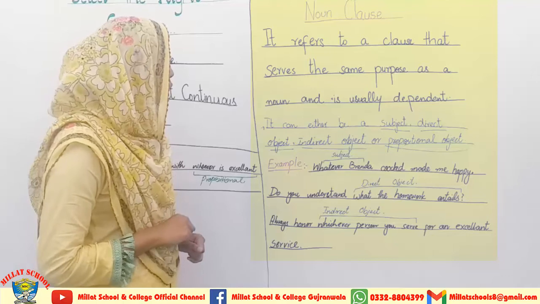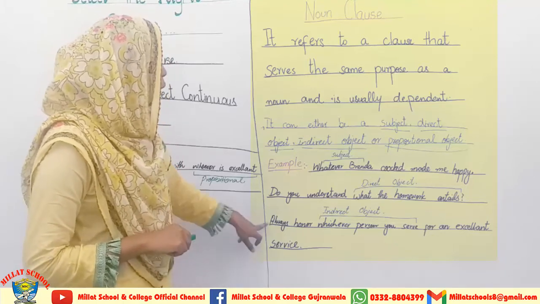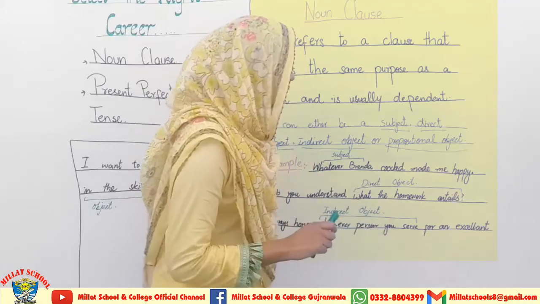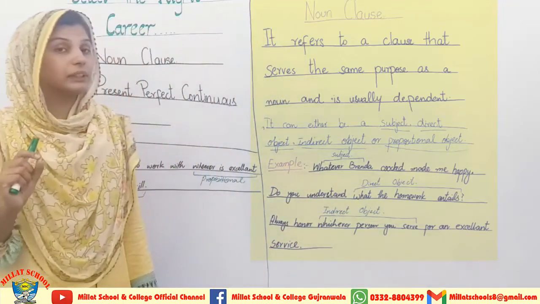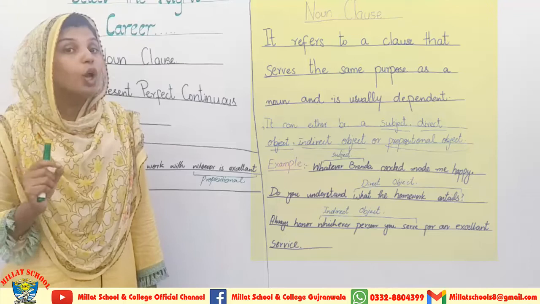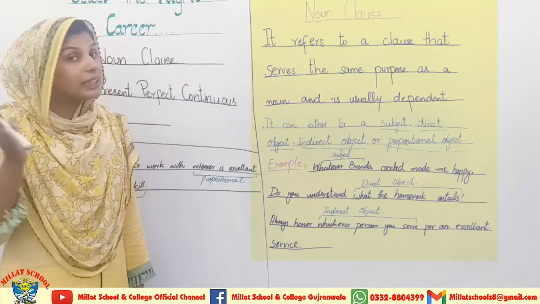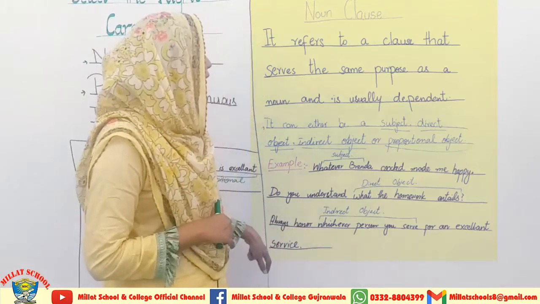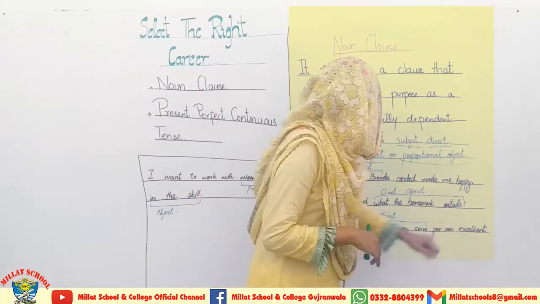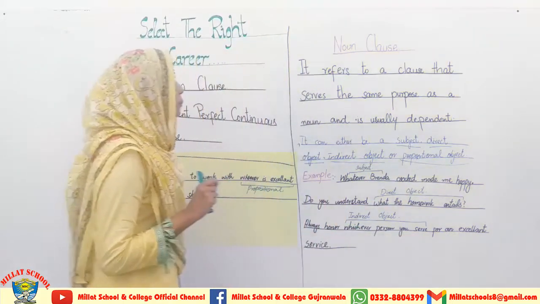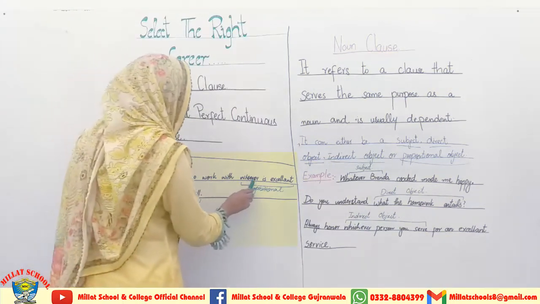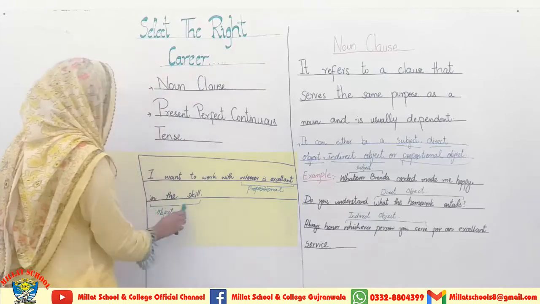Now I am coming towards the indirect object. Always honor whichever person you serve. Here you are unaware of the person who has served you. So whichever person you serve is a type of indirect object that has been used in this sentence for an excellent service. Now I am coming towards the last type. I want to work with whoever is excellent in the skill.